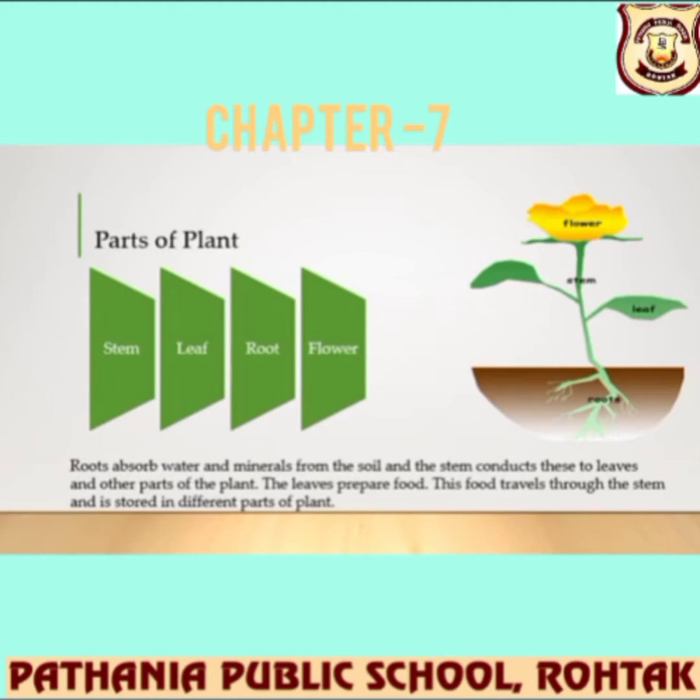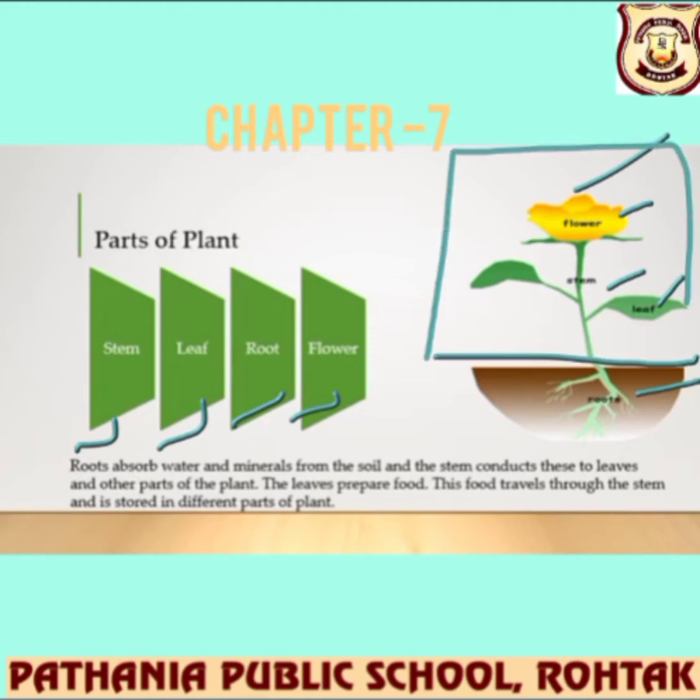Let's talk more about the parts of the plants. The plant is divided into a few parts. First it is stem, then leaf, then root, then flower. You can see in the figure, roots are under the ground, then leaves, stem, and flower. Fruit and buds are also involved in the shoot system. So it is divided into 2 parts, shoot system and root system. From here you can differentiate the shoot system and the root system.